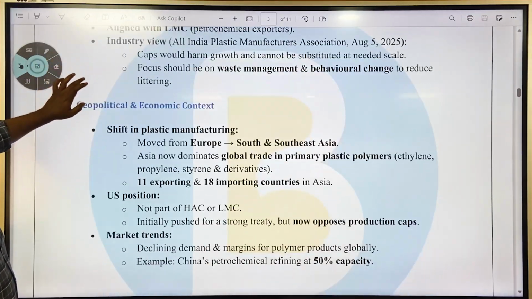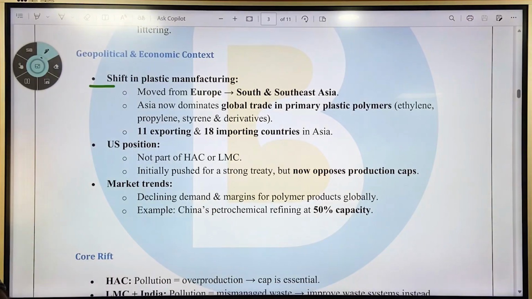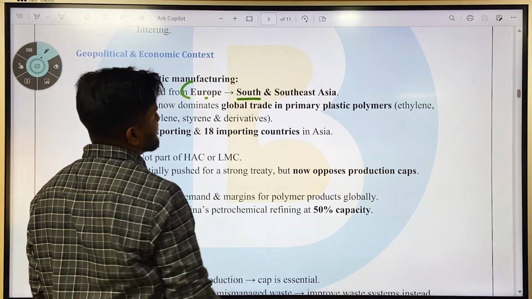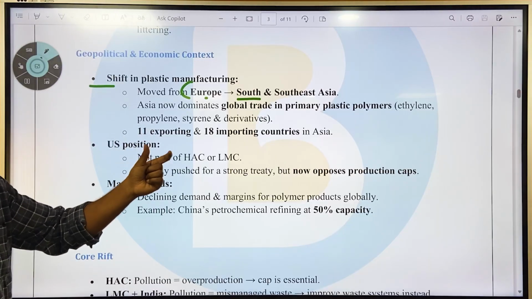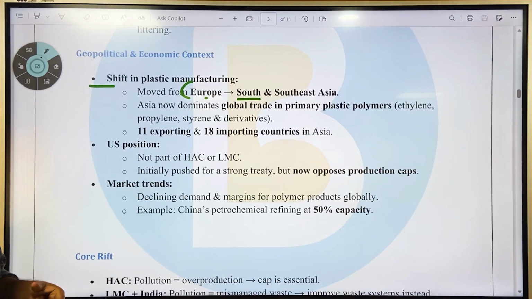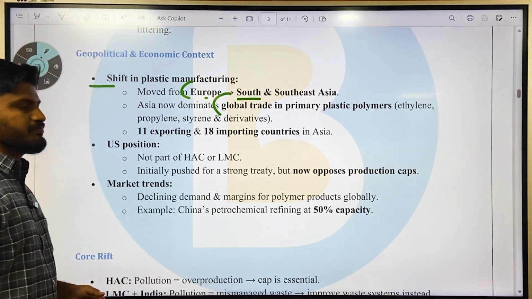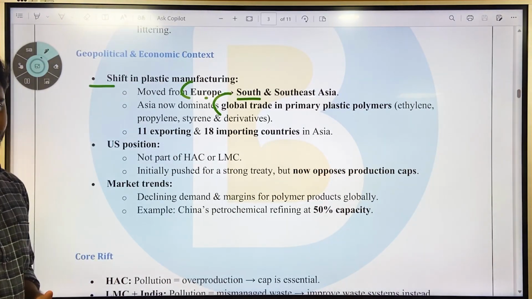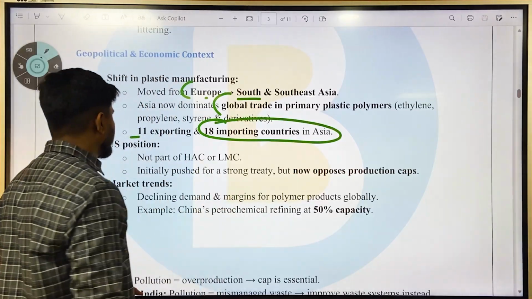Next, the geopolitical and economic context. Shift in plastic manufacturing: there is a global shift in plastic manufacturing from Europe to South and Southeast Asia. Plastic production, which used to happen in Europe, is now taking place in South and Southeast Asia. Asia now dominates global trade in primary plastic polymers such as ethylene, propylene, styrene, and other derivatives. There are 11 exporting and 18 importing countries in Asia.